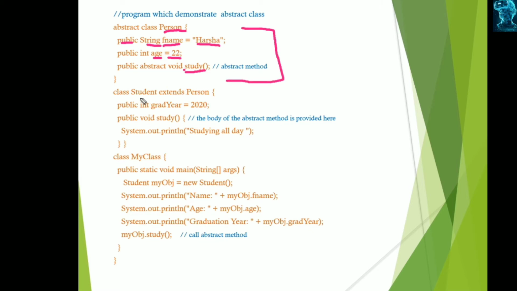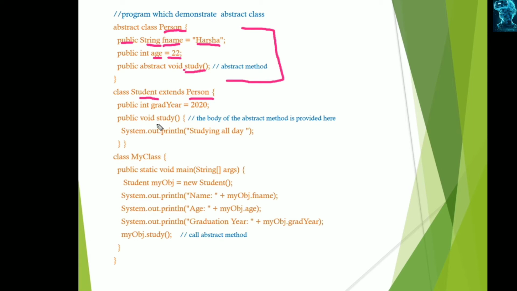Here we are defining another class, Student, which extends Person, meaning Person is the model or parent or superclass for the Student. So the Student class becomes the concrete class or subclass for the Person class. Now it has the authority to access the members of this parent Person class, and it also implements its abstract methods. It has its own property, the integer graduation, which is assigned 2020.